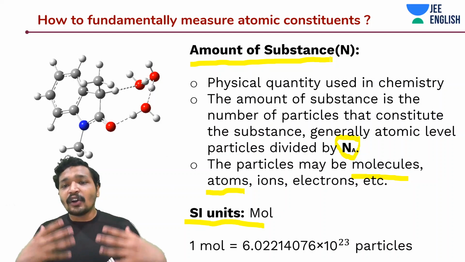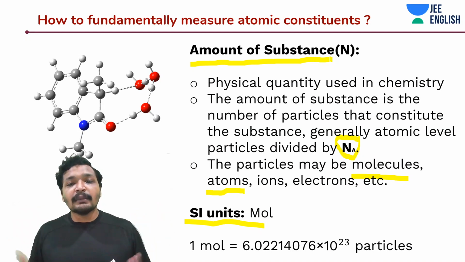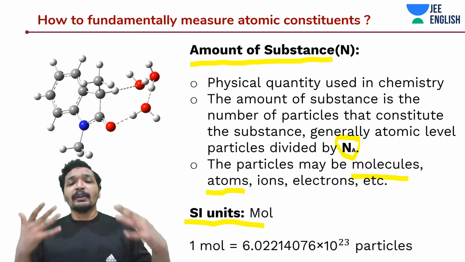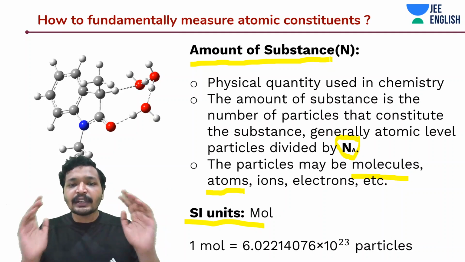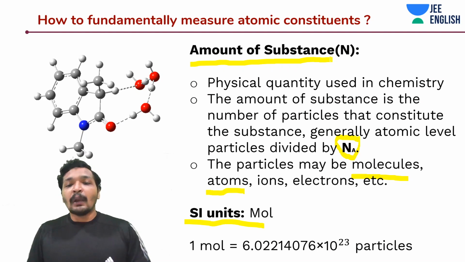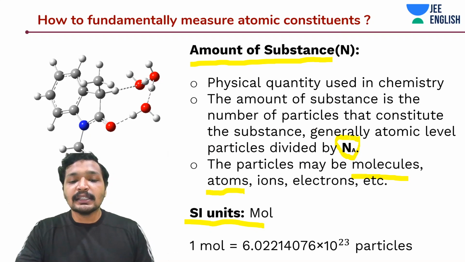Mole is the SI unit to communicate this amount of substance physical quantity. And 1 mole is equal to 6 into 10 to the power 23 particles. These particles are atomic level particles.